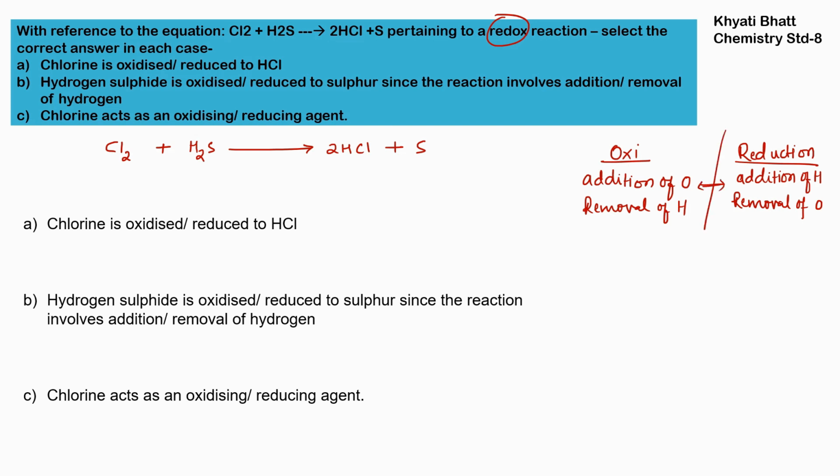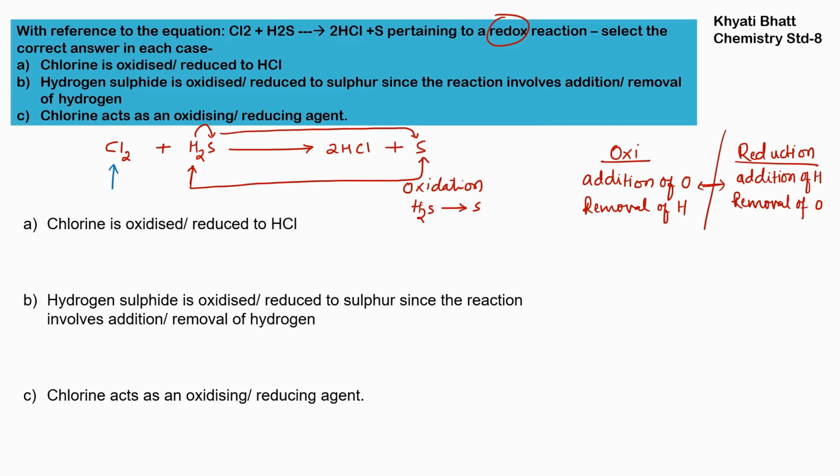So now let us see here. We have to focus on hydrogen and oxygen whenever we are finding out oxidation or reduction reaction. So here hydrogen is there, and here also hydrogen is there. But hydrogen is there along with sulfur, where here the hydrogen has been removed from the sulfur. So hydrogen is being removed from the sulfur, so it is removal of hydrogen. So this is an oxidation reaction. From H2S to sulfur is an oxidation reaction.